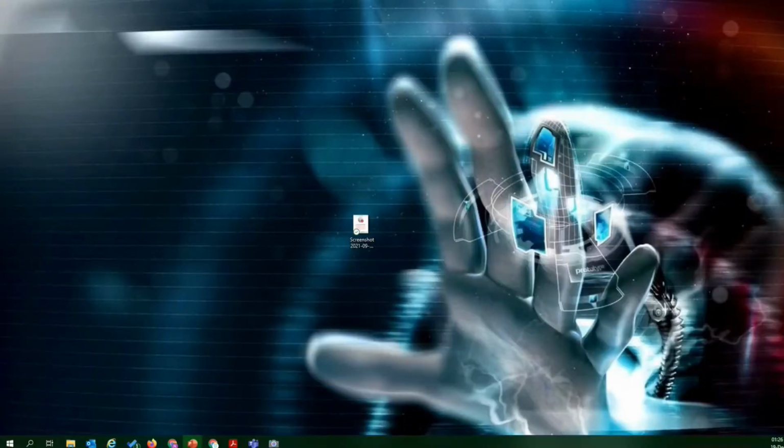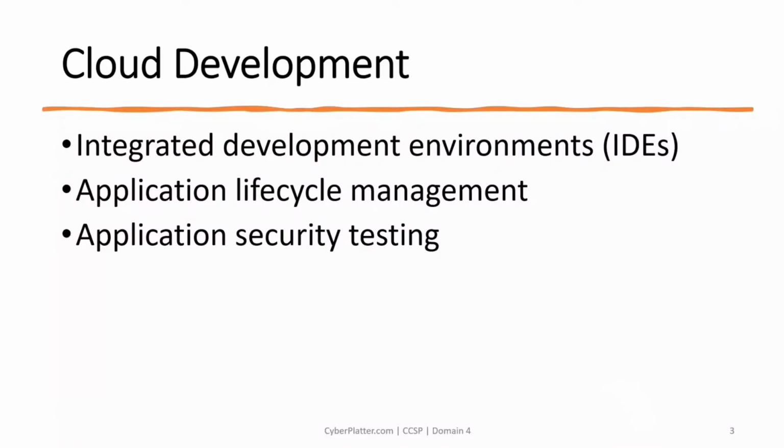The first topic is cloud development. As cloud-based application development continues to gain popularity and widespread adoption, it is important to recognize the benefits and efficiencies along with the challenges and complexities, right? Cloud development typically includes integrated development environments, that is IDEs, application lifecycle management components, and application security testing. We will discuss all these topics in depth, okay?